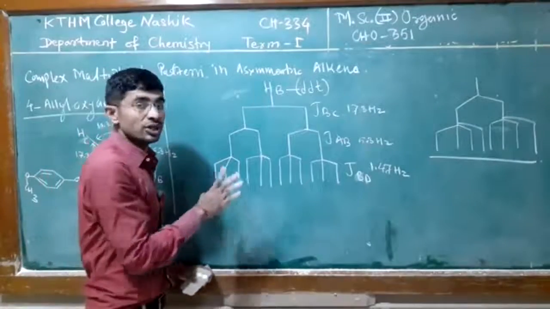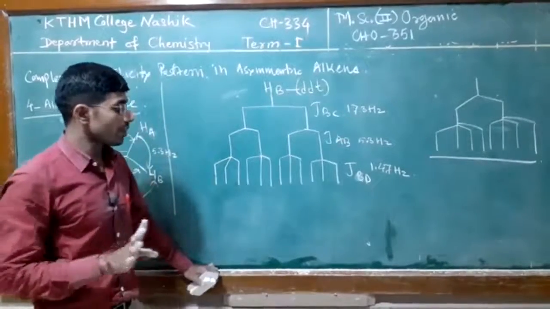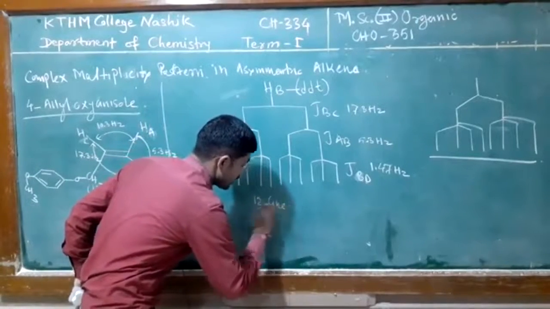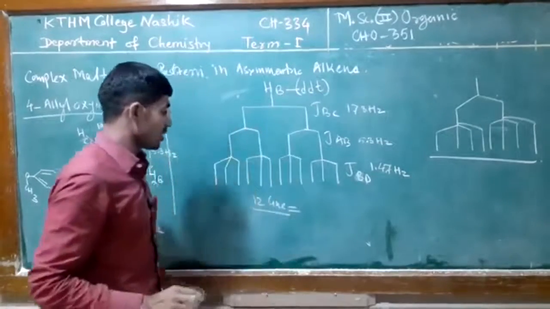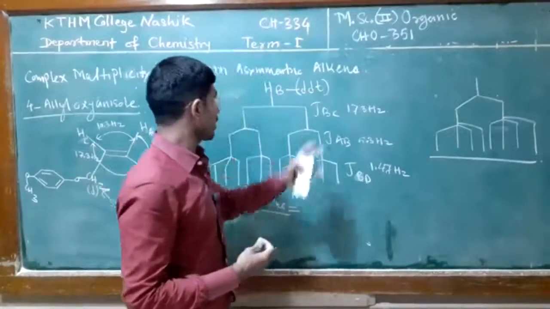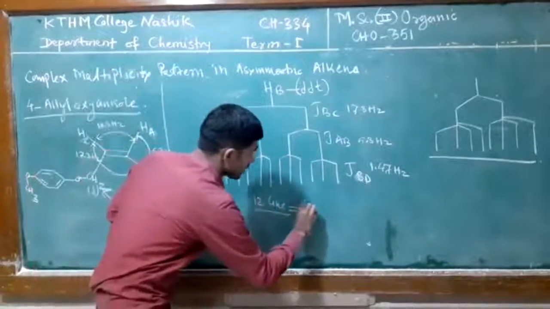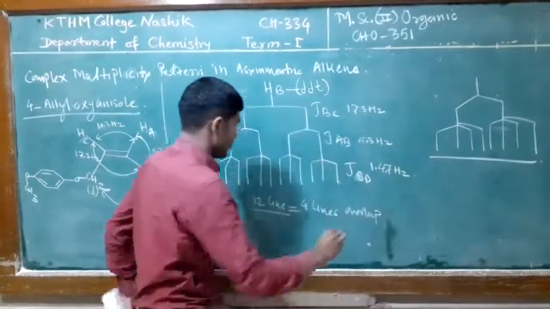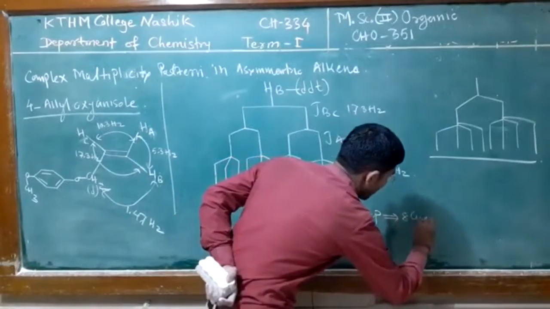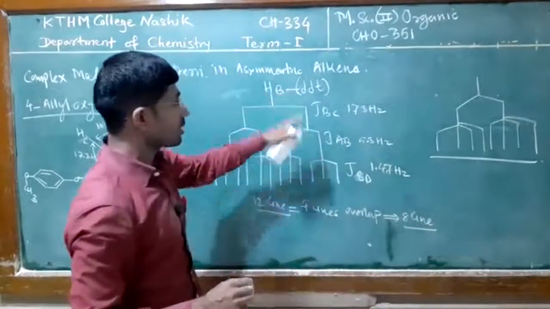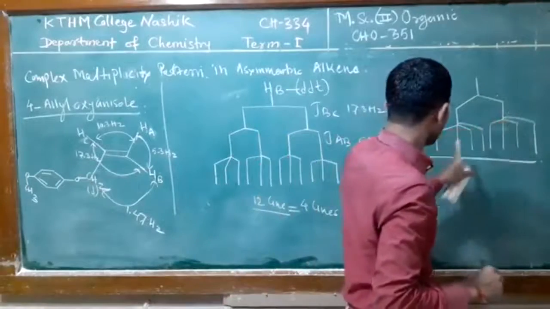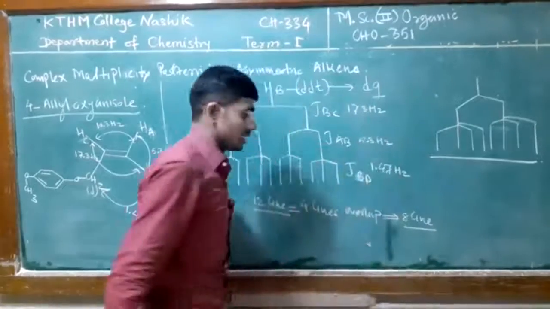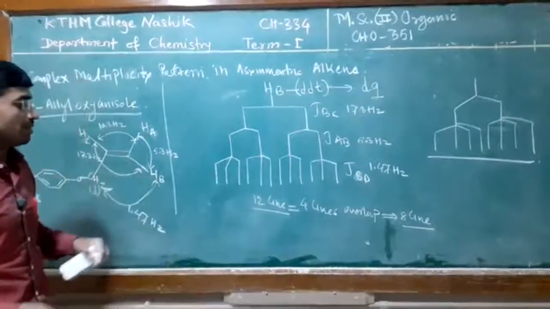Each doublet split into triplet means overall we observe 12 lines for the HB proton. But same as the HA proton, 4 lines overlap, so we observe only 8 lines in the spectra. The doublet is split into a quartet, so again we observe a doublet of quartet signal for the proton HB.